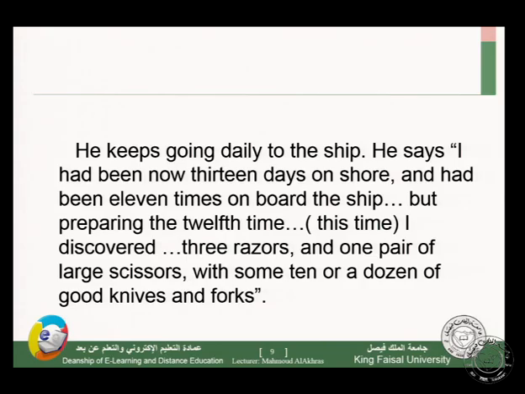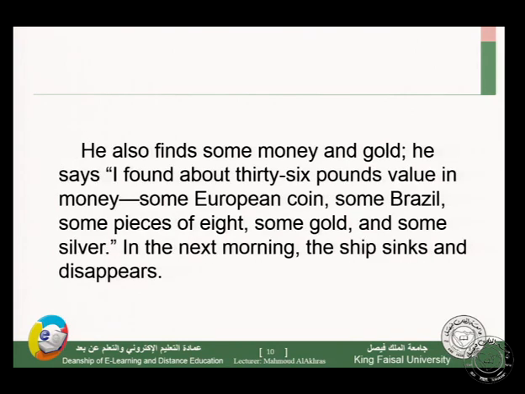We have forks, 3 razors, 1 pair of large scissors, and they are very useful for him on the island. He also finds some money and gold. He says, I found about 36 pounds value in money, some European coin, some Brazil, some pieces of 8, some gold, and some silver.